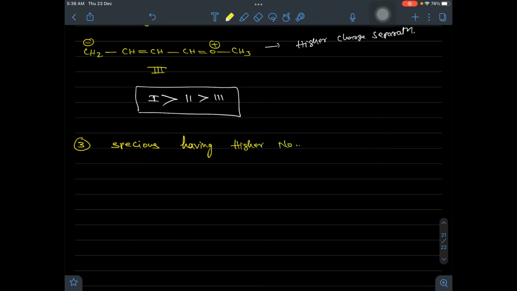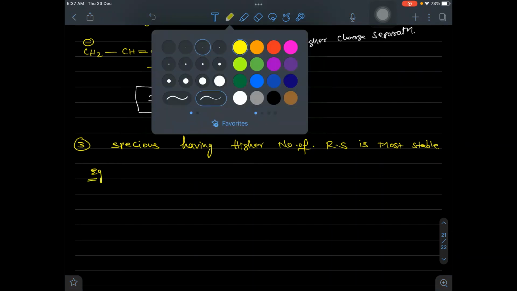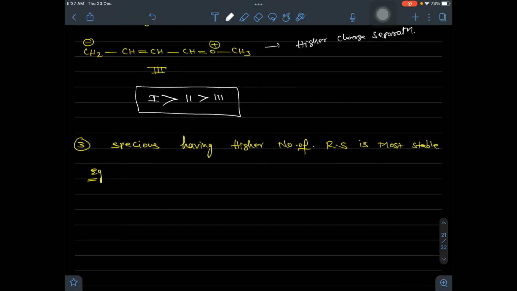An example for this is the allylic and benzylic carbocation. This is the allylic carbocation, and this is the benzylic carbocation.